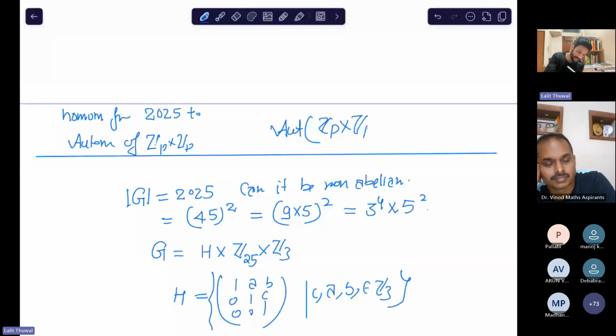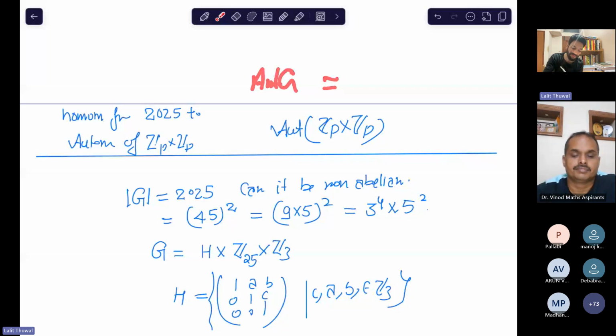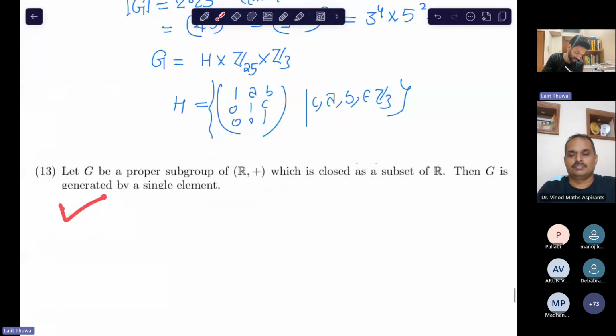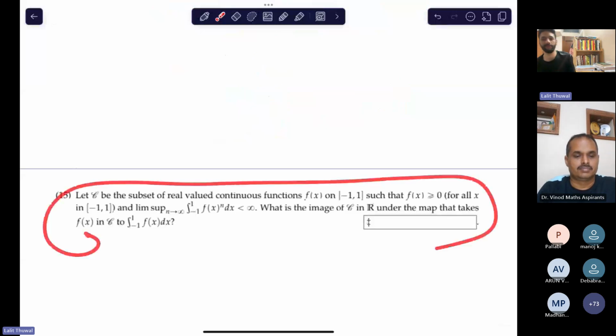I'm running short of time, so we are running over the time. The automorphism group of an abelian group can be non-abelian. So the homework is to find the automorphism group of Zp cross Zp, where p is a prime. I think we should stop here, and please watch this question, and I will let you know this sometime. Okay, so I should stop here.